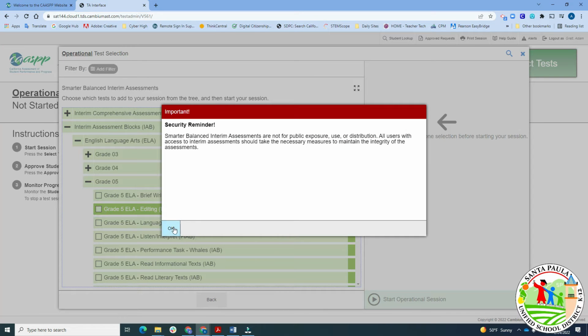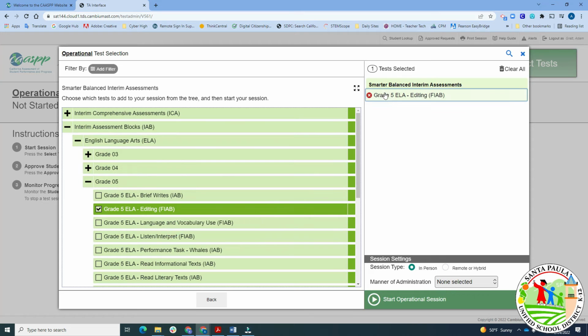This is going to come up just to remind you, don't share this with anyone else. We're going to click OK. And now you'll see the test up here on the right hand side. You'll see down here it says in-person or remote or hybrid. It is defaulted to in-person. We will need to leave it there. For remote or hybrid, this has to be changed in TOMS for the students to use. So we're just going to leave it in person.